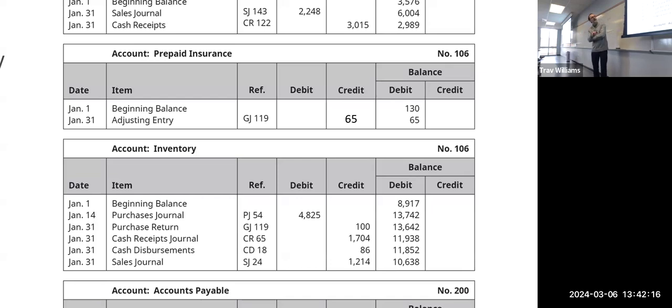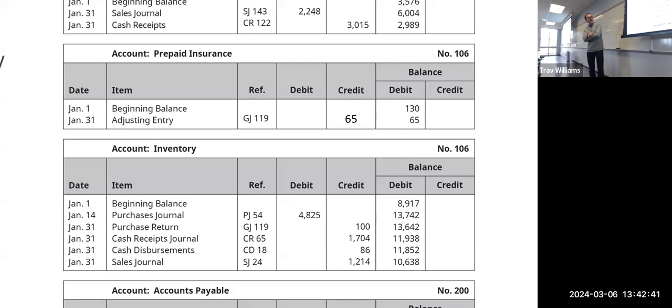So it's being credited. So if we had $130, well, actually, no, maybe that is right. Yeah. Let's see. That is right. Not a typo. Typos in my head. Okay. So we're reducing it by $65, and that brings us to a remaining debit balance of $65. That's right.